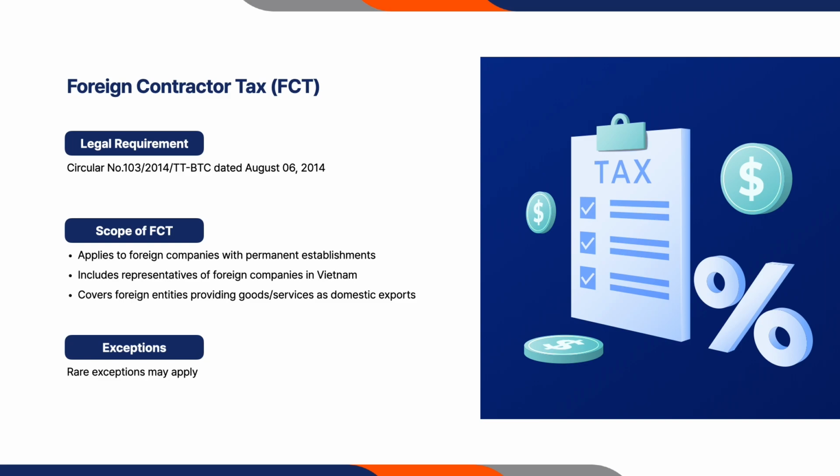Although there are rare exceptions, foreign contractor tax applies to foreign companies with permanent establishments in the country. It also includes foreign organization representatives who reside, do business, and earn income under agreements, commitments, or contracts in the country with a Vietnamese organization on behalf of the foreign company. Also, any foreign entity that provides goods or services in Vietnam as domestic export, earning contractual income, and participating in the distribution of the goods is inclusive of this withholding tax.